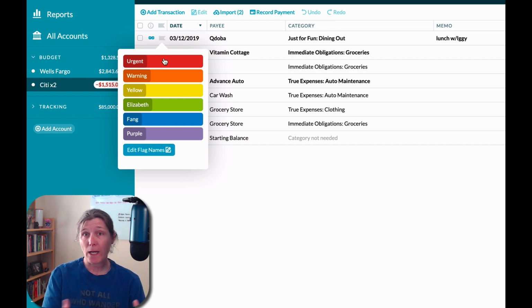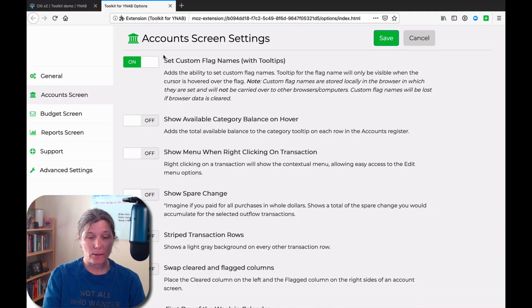So instead of red, my red flag is now called urgent. And instead of orange, my orange flag is now called warning. And instead of green, the green flag is Elizabeth. And instead of blue, the blue flag is Fang. Yeah, that's my husband. So it also, though, creates this tooltip.